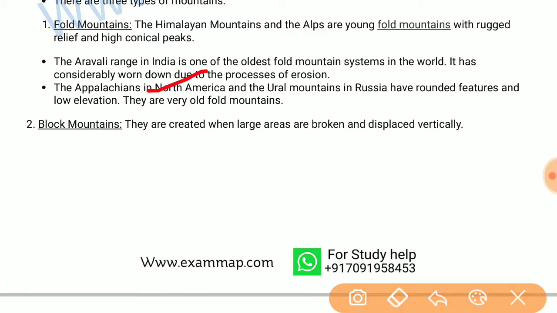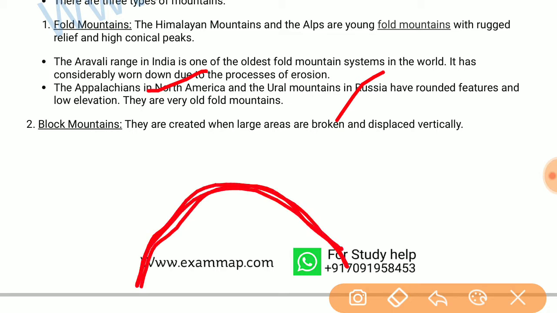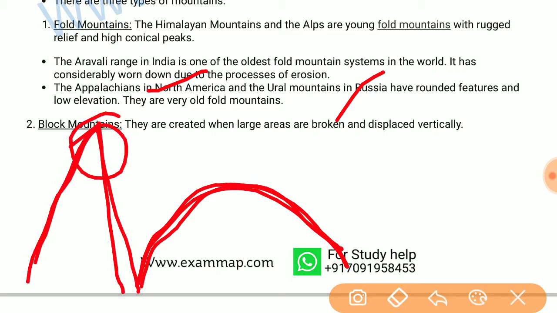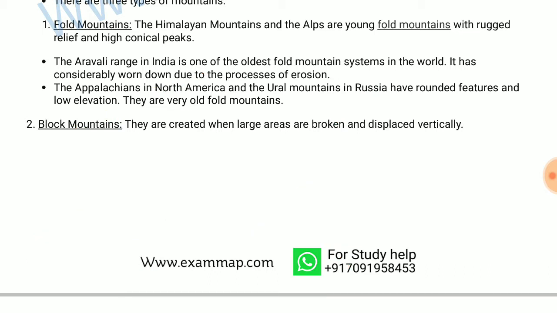Appalachian mountains in North America and Ural Mountains in Russia have rounded features and low elevation, and Himalayan mountains have conical peaks and higher elevation. They are very old fold mountains.